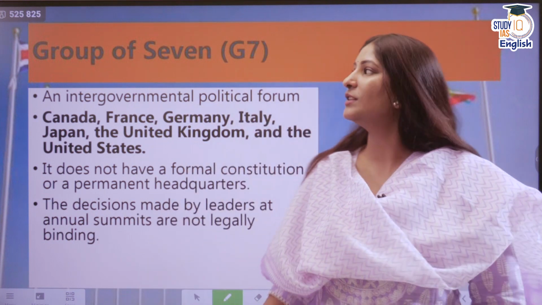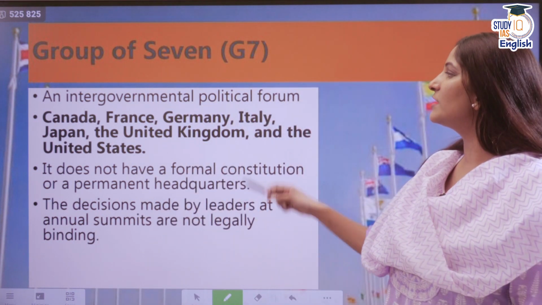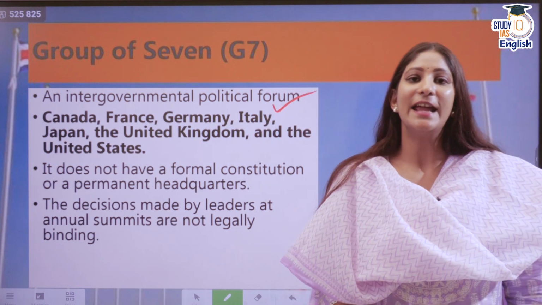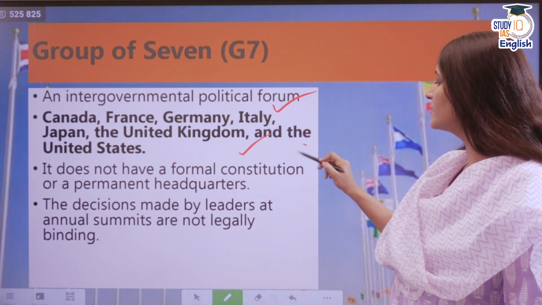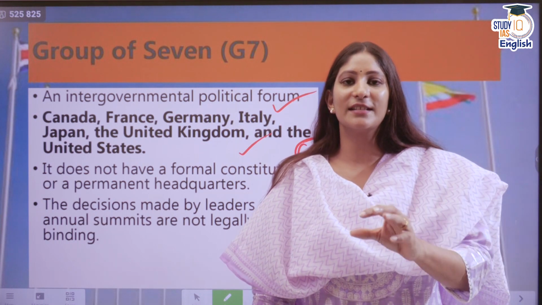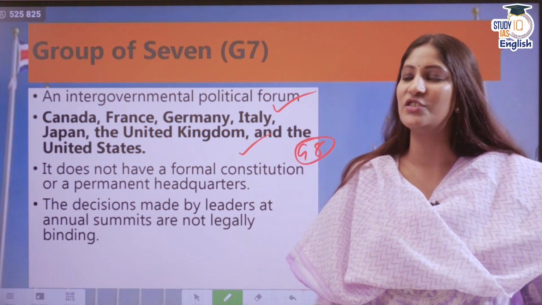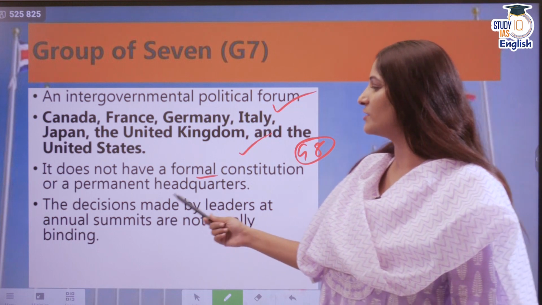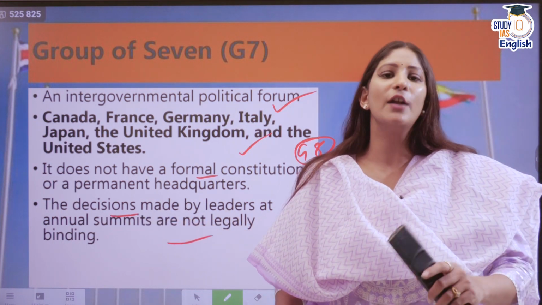Then if we move on to the next part, it is the Group of 7 countries. The Group of 7 is an intergovernmental political forum with Canada, France, Germany, Italy, United Kingdom, and the United States as a part of it. Earlier, there was Russia also, which made it the G8. But after 2014, the annexation of Crimea, Russia was pushed out of this organization and hence G7. It doesn't have any formal constitution or a permanent secretariat or headquarters. The decisions made by the leaders annually are not legally binding.